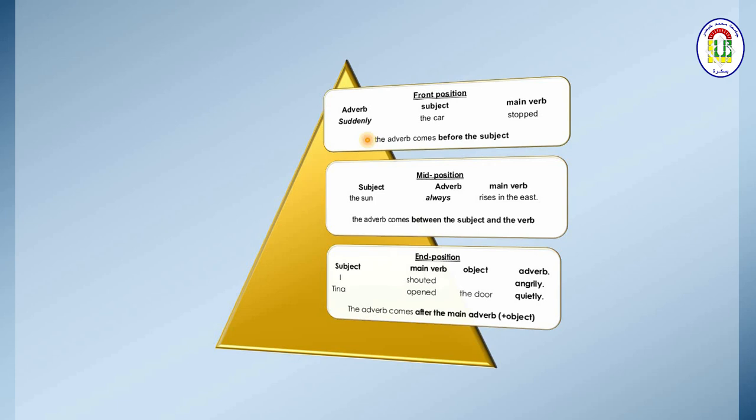About the final position, we talked about the adverbs that come at the end of sentences in English. And normally the adverbs in final position are mainly adverbs of manner, which are a long list. Yet the other adverbs, for example adverbs of degree and adverbs of frequency, are limited.